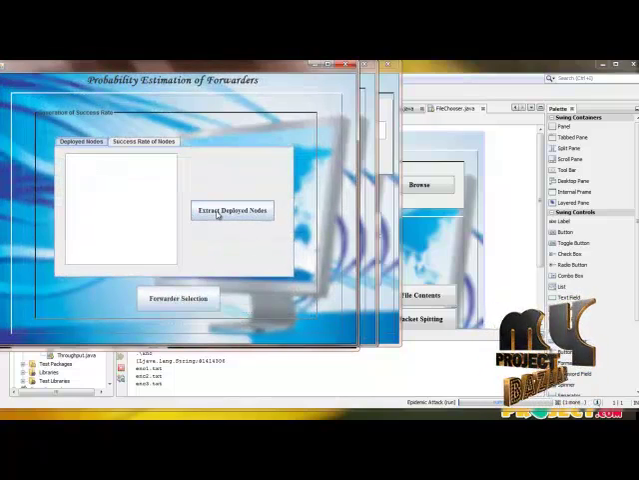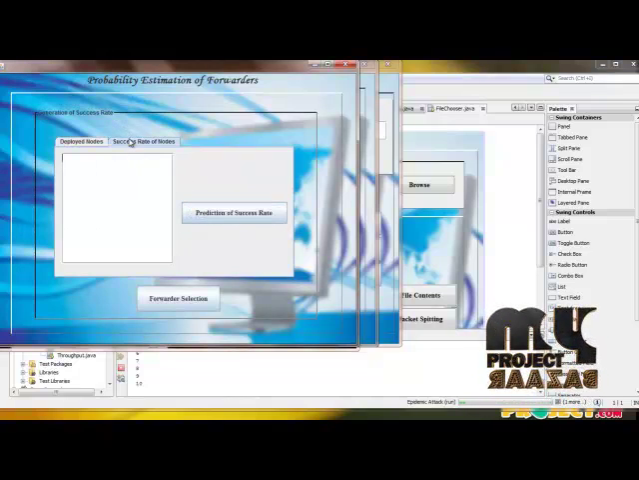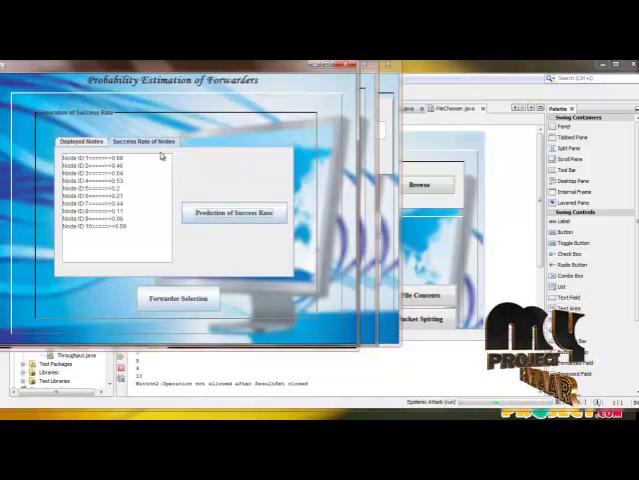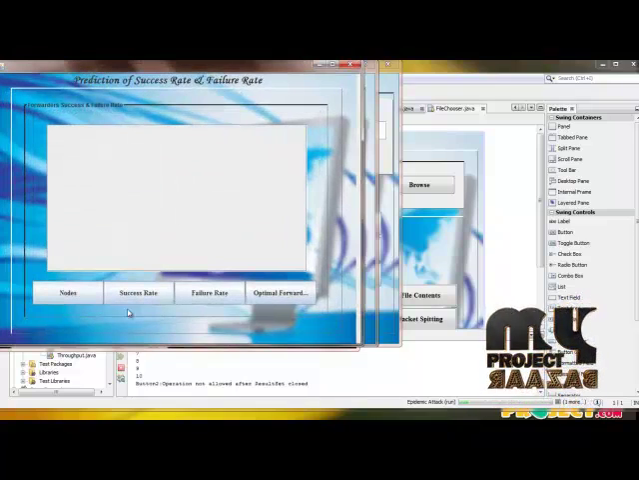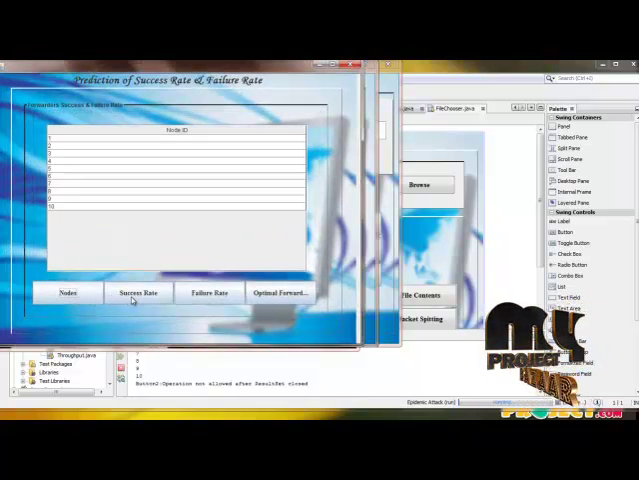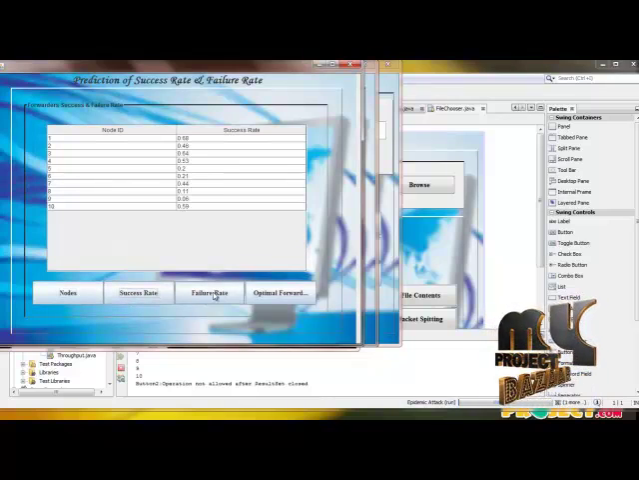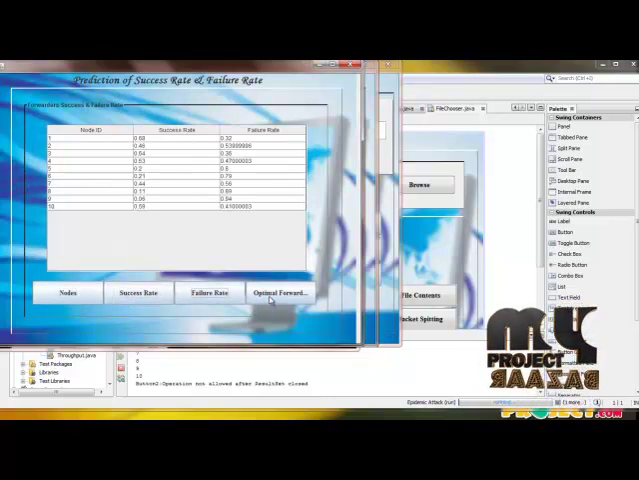So here I just extract the deployed nodes and the corresponding success rates of each node as probability values. Now the forwarder selection will get started from the node ID, the success rate and its failure rate.